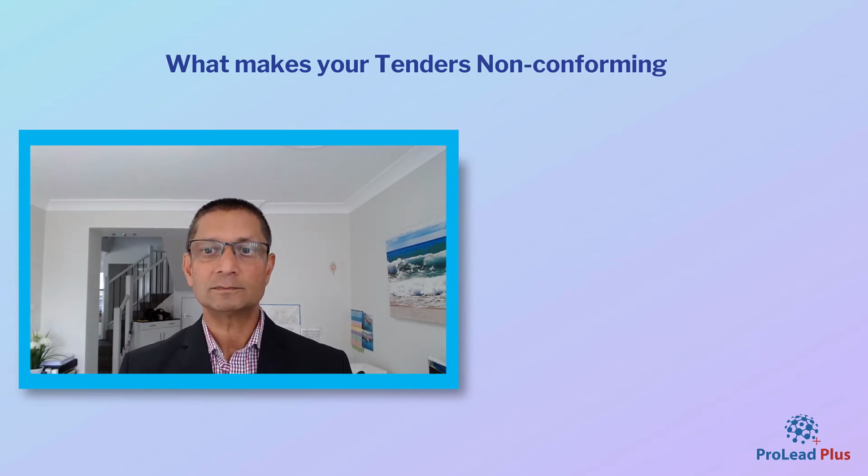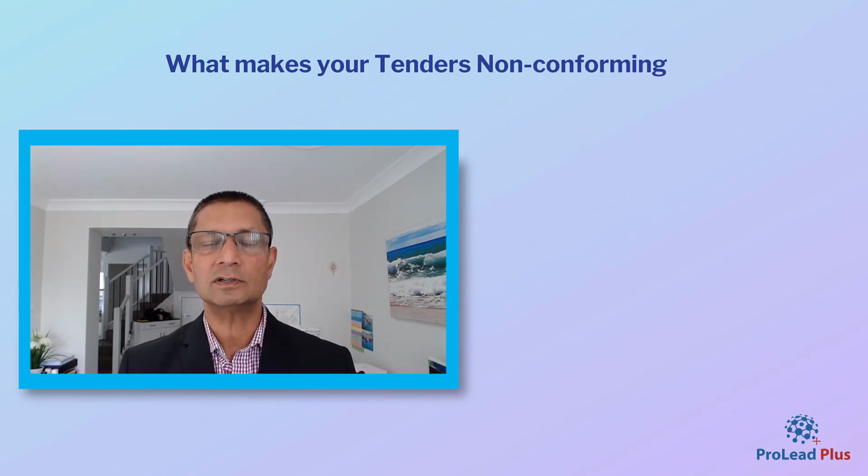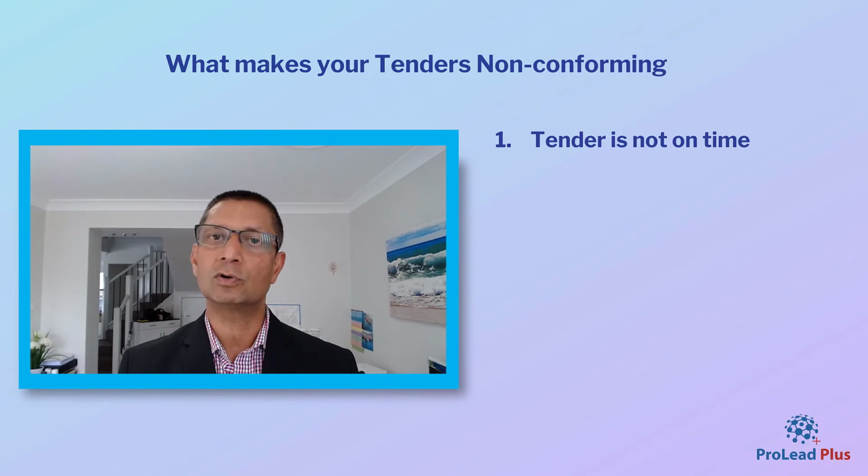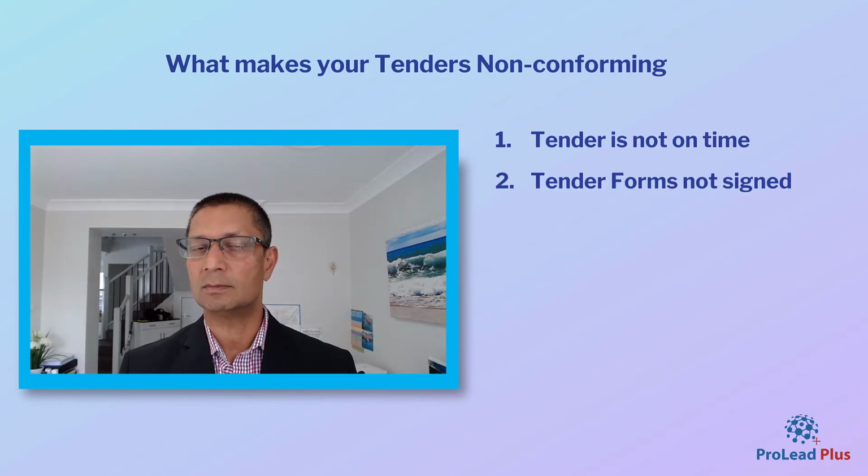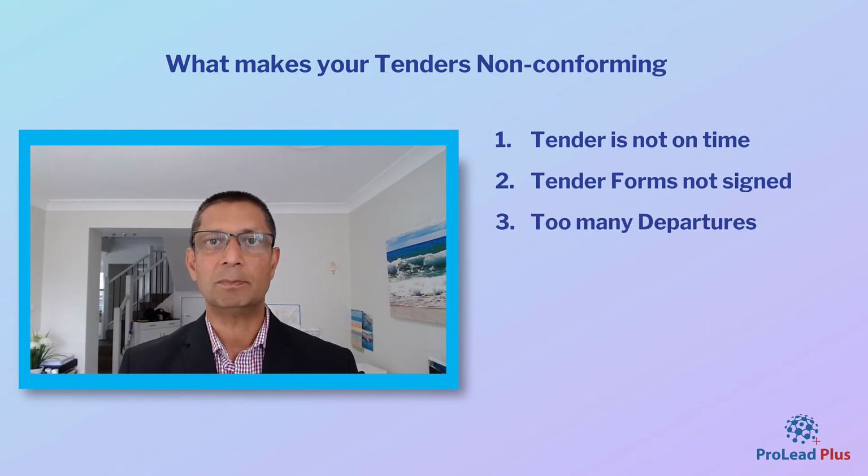So they are the seven reasons that tenders get rejected. Let's just recap. Tender is not on time, so make sure the tender is on time. Tender forms are not signed. This is again a common mistake, and a lot of the time tenders are rushed through and people miss the key pages that need to be signed. There are too many departures.